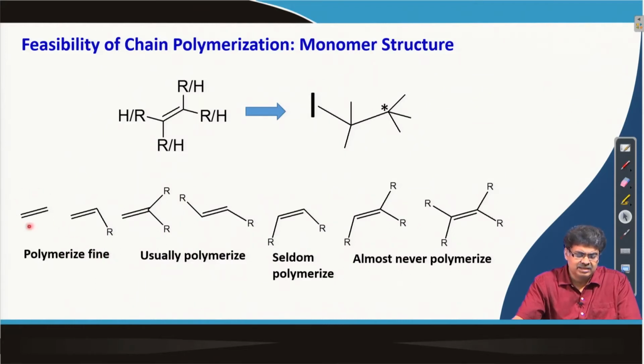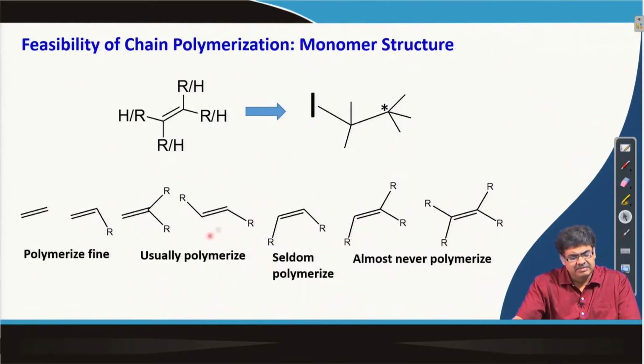Now, note that in this particular case, ethylene, there is no substitution. So, the stabilization would be difficult. In principle it can be polymerized by radical polymerization, but because of the non-existence of any stabilization mechanism, we cannot make sufficiently high molecular weight polyethylene by radical polymerization.